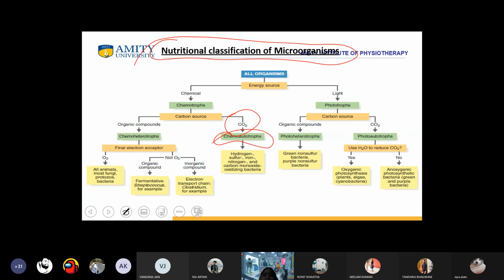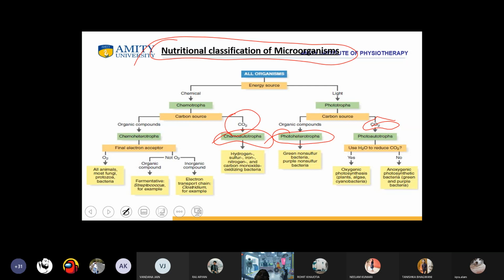Now, what happens when the energy source is light? It is phototrophs. The phototrophs can combine with the carbon source in two ways, organic compounds and carbon dioxide. With organic compounds, they are photoheterotrophs, and with carbon dioxide, they are photoautotrophs. For photoheterotrophs, the examples are green non-sulfur bacteria and purple non-sulfur bacteria. Whereas in conjunction with carbon dioxide, it is photoautotrophs.